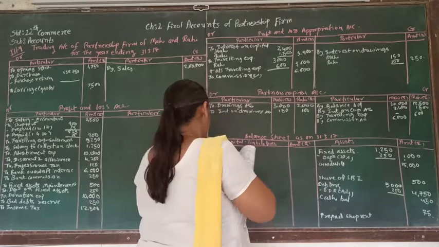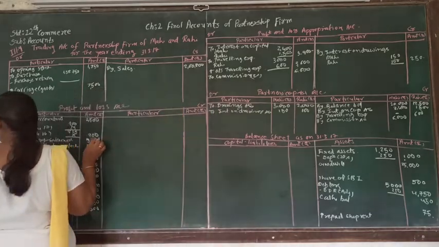Now let's see purchase return. Purchase return is given to us, 1,250.